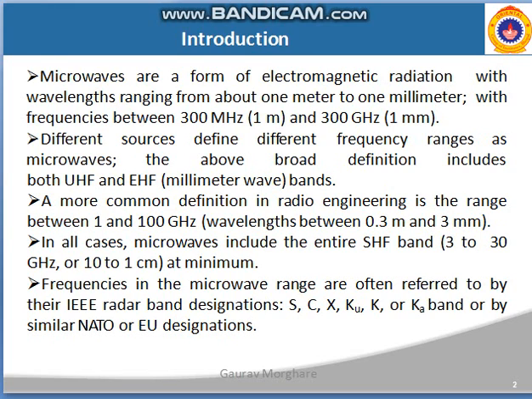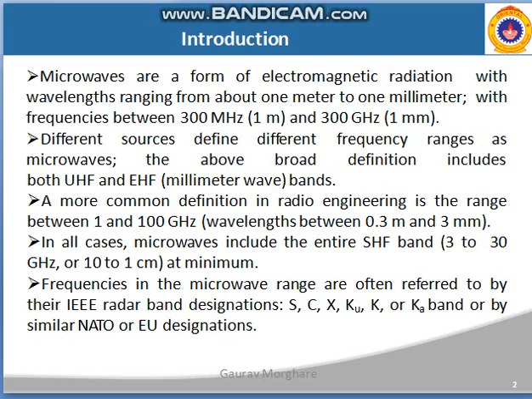From different sources, we define different frequency ranges as microwave. But normally the frequencies having wavelengths from meter to millimeter ranges are termed microwave. Different books and journals show different ranges of microwave, but we can limit to one. A more common definition in radio engineering is the range between 1 to 100 gigahertz. That means a wavelength from 0.3 meter to 0.3 mm.